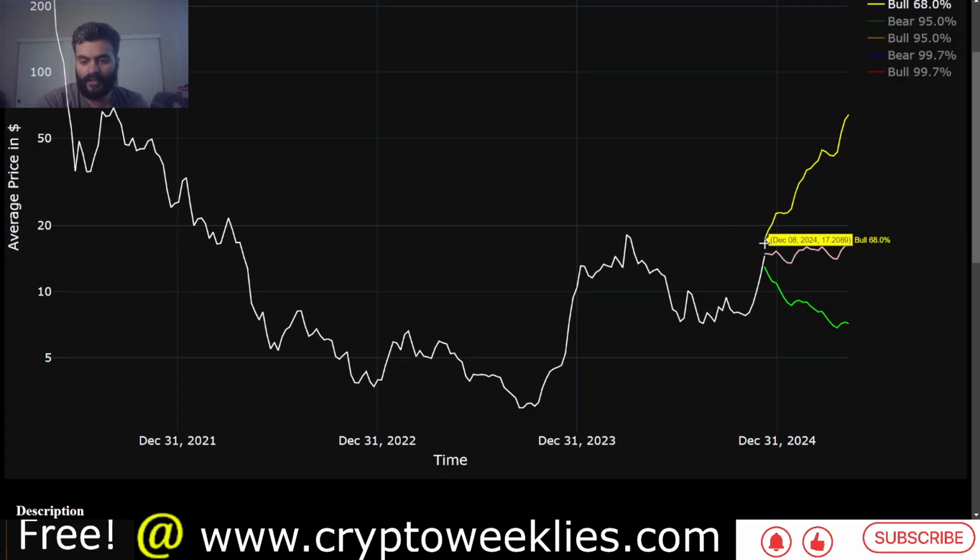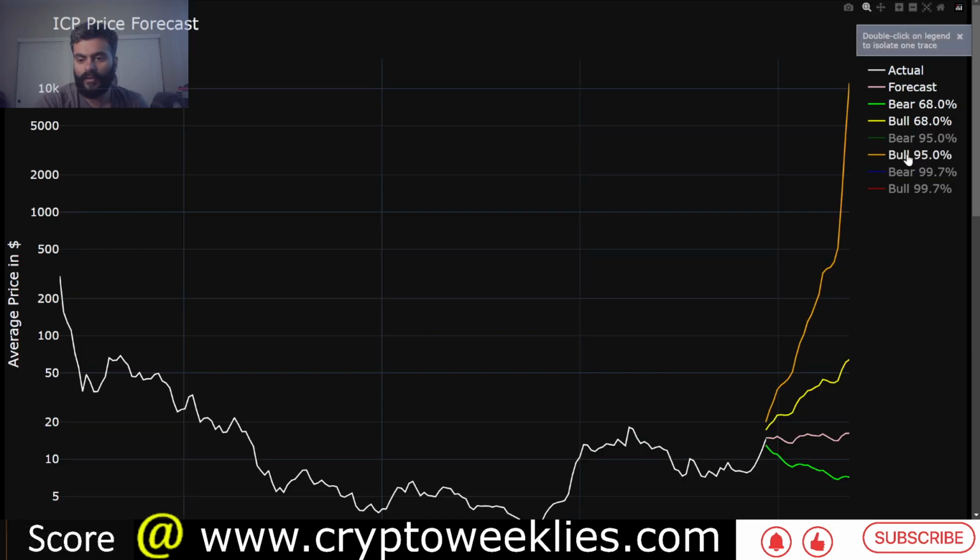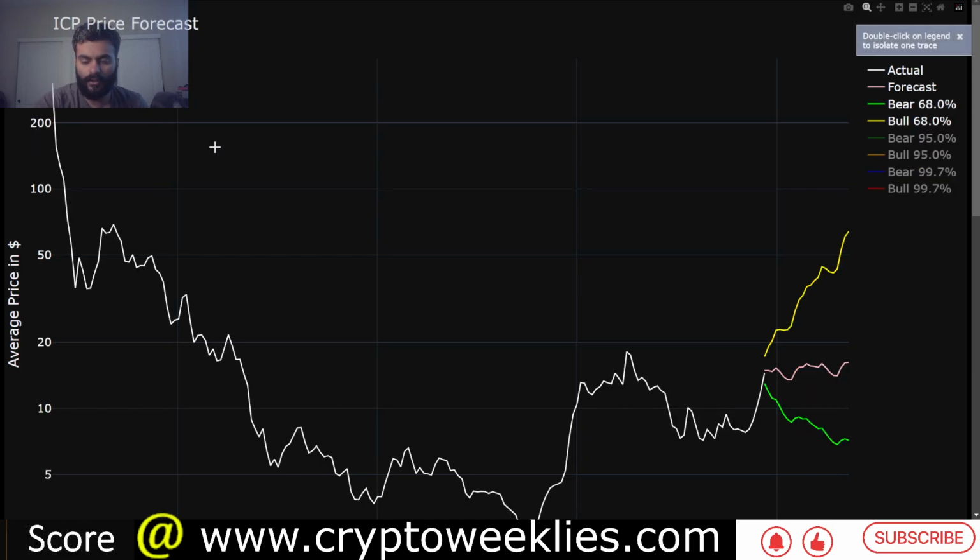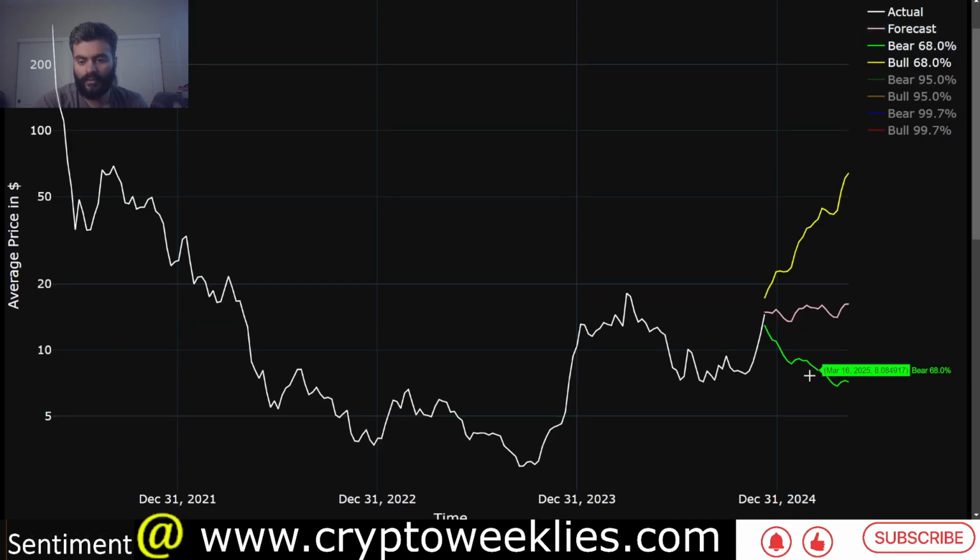The machine learning based model says that in a non euphoria case for ICP, that is at one standard deviation, a standard bull market scenario for ICP, not the blow off top kind of scenario, between now and May is between $17 and about $64. And in the euphoria case, again, there is a lot of room to run, but we are not quite there yet. In terms of bear market pullback, between $7 and about $13 for ICP.